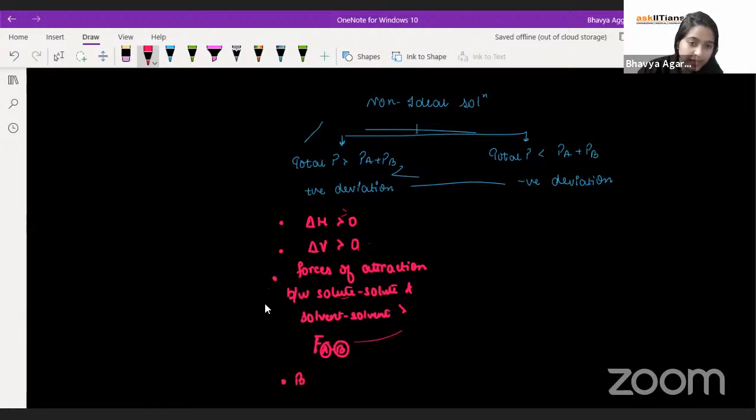And in these cases, because we know that vapor pressure is inversely related to boiling point, the boiling point will decrease. And I can expect the opposite in case of negative deviation. Everything is opposite.